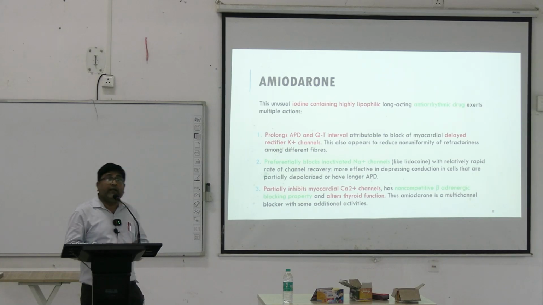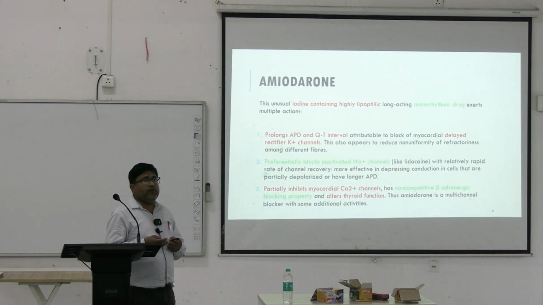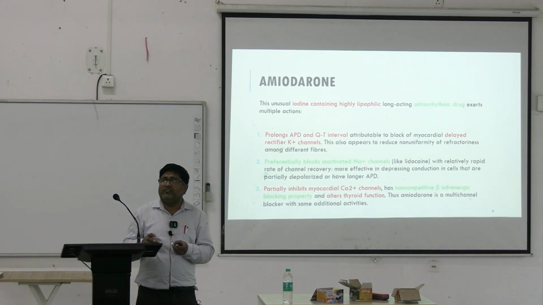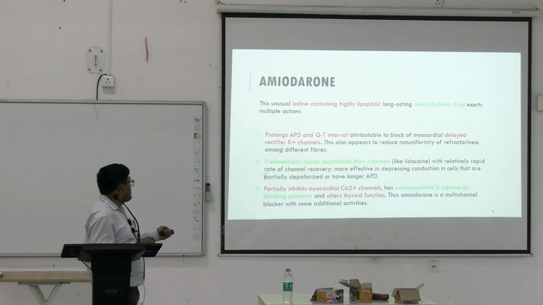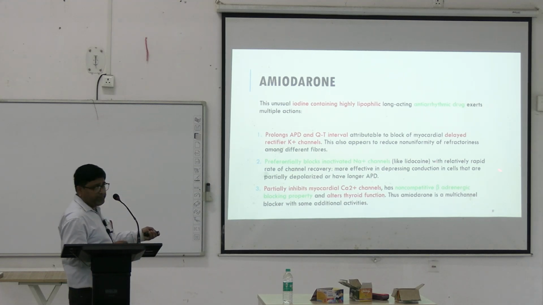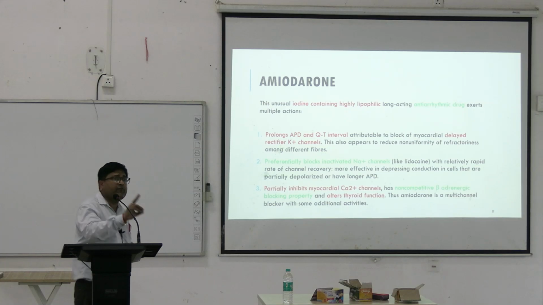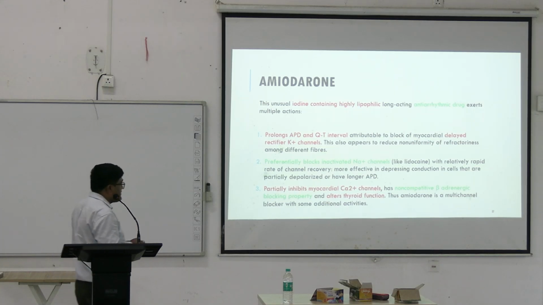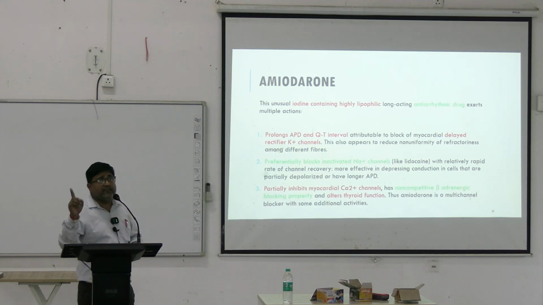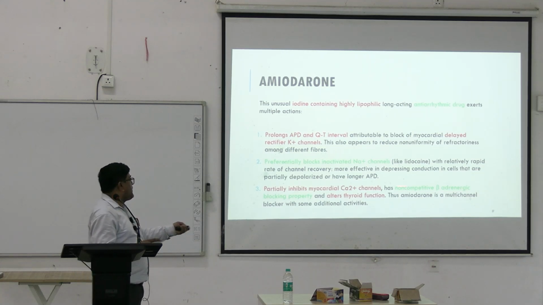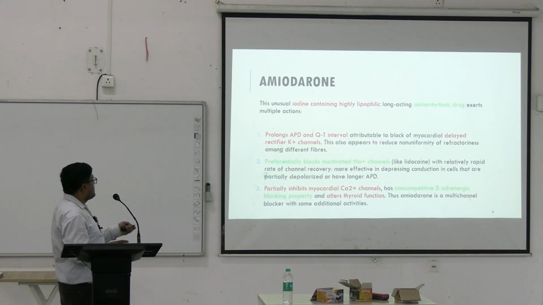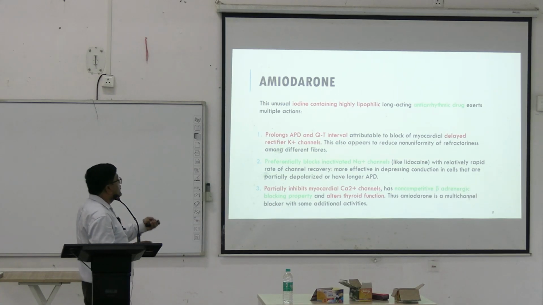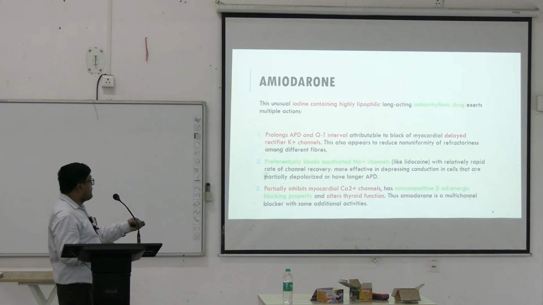Number 3, they are multi-channel blockers. They not only block the potassium channels, they also block the sodium channels like Lidocaine, so class 1B type of action. They also partially block the myocardial calcium channels and have action as a class 2 drug also, a non-competitive beta adrenergic blocking property. So, it prolongs the action potential duration and QT interval by blocking the potassium channels, and by blocking the sodium channel like Lidocaine.